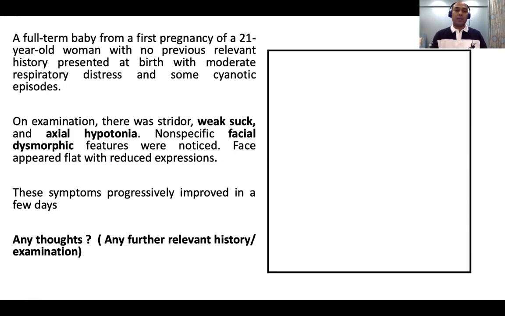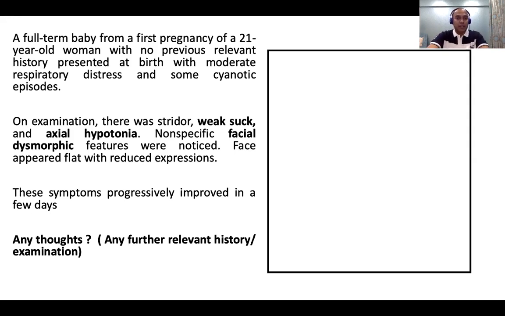So the primary problem the NICU team was facing was mainly related to feeding. The symptoms seemed to improve over a period of 2 to 3 weeks, and the child was initially sent on NG feeds and then slow oral feeds. So at this point, do we think any relevant history can help us say what this child could be having?